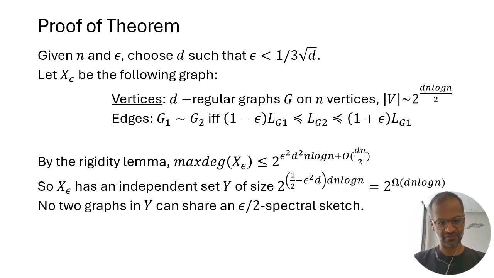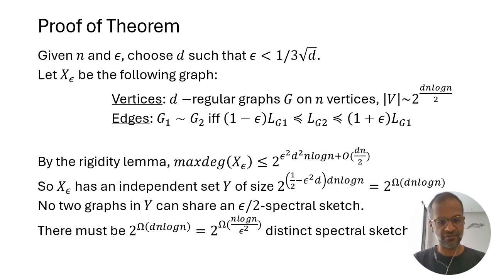Now, what's the punchline? Well, the punchline is that if you look at any two graphs in this independent set, so called the independent set Y, they do not spectrally approximate each other up to this factor epsilon. And as a result, no two graphs in this independent set can share an epsilon over 2 spectral sketch because of roughly the triangle inequality. If there was such a spectral sketch, then the two graphs would both be close to the sketch spectrally, and then they would be close to each other. But that's not the case because it's an independent set.